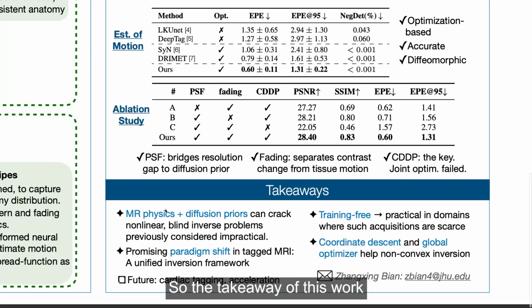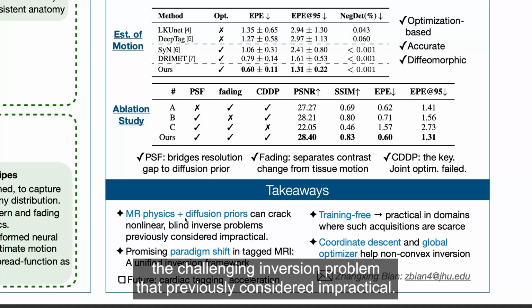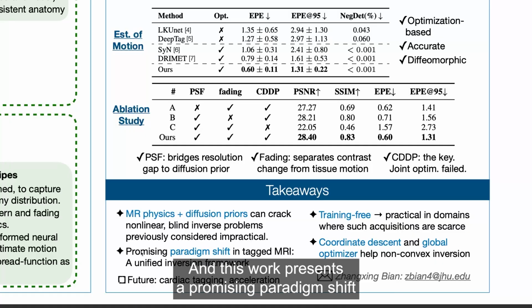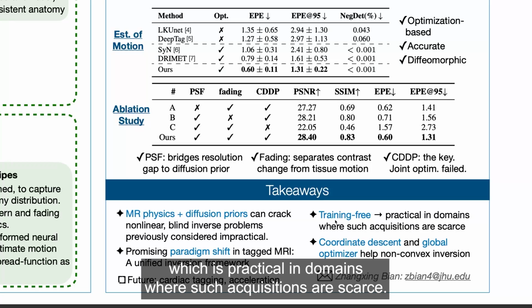So the takeaway of this work is that by combining the MR physics with the diffusion prior, we can solve the challenging inversion problem that was previously considered impractical. This work presents a promising paradigm shift in how to analyze tagged MRI. And this approach is training-free, which is practical in domains where such acquisitions are scarce.